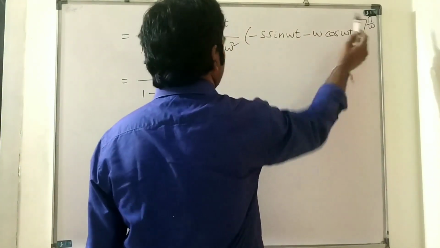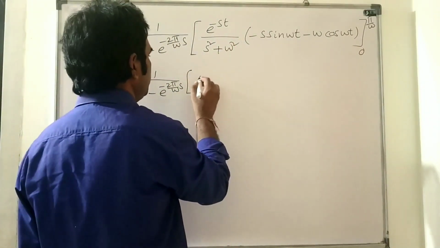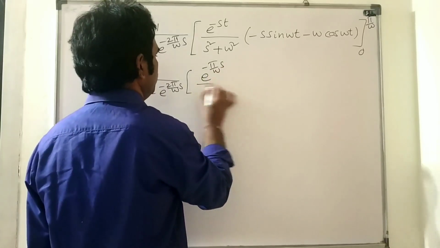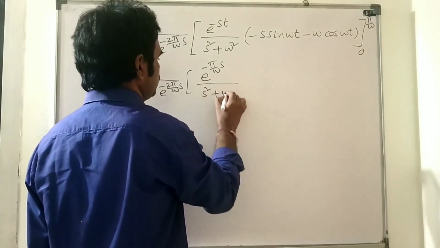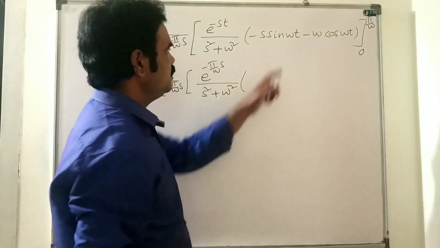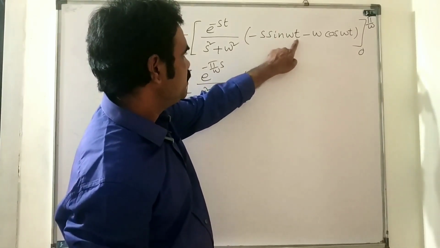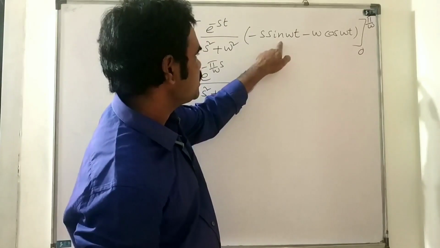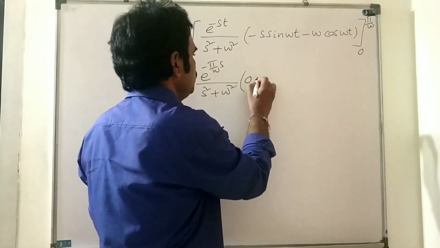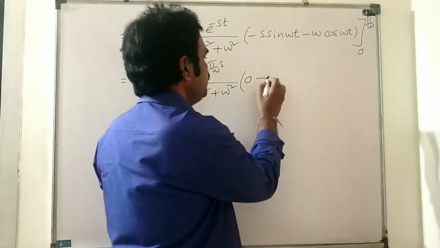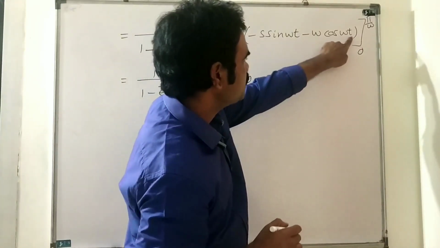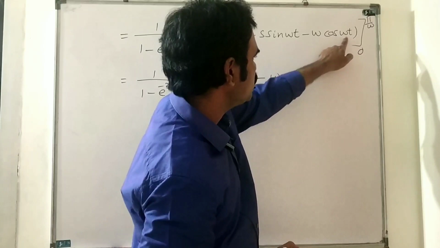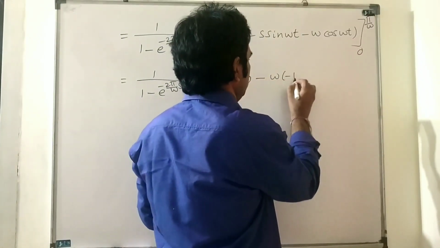Now the upper limit is pi by omega. Substitute pi by omega here. E power minus pi by omega s by s square plus omega square into, if you substitute pi by omega in place of t, omega into pi by omega, omega cancels, sin pi. Sin pi is 0, minus omega into cos pi, where omega cancels. Cos pi is minus 1.